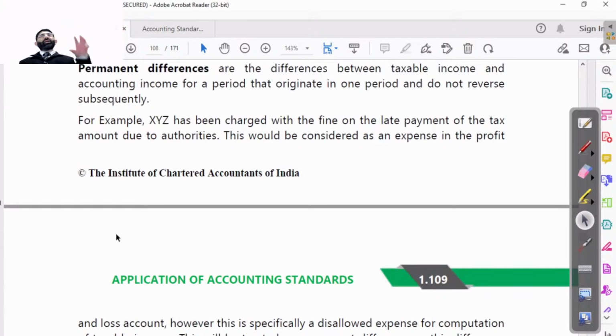Actually, the MAT word comes in this. I know it very well, but this is not explained because that is too vast. So just read this example.